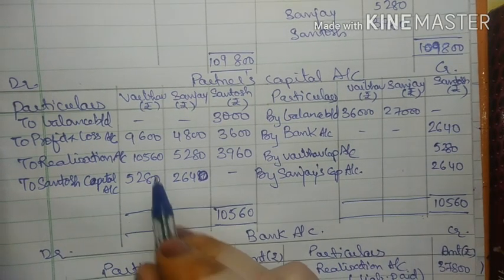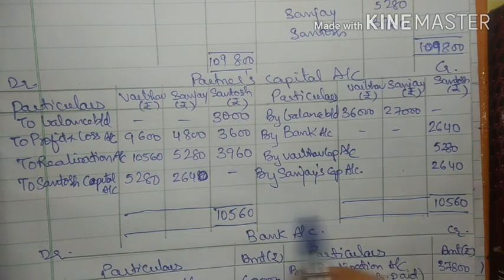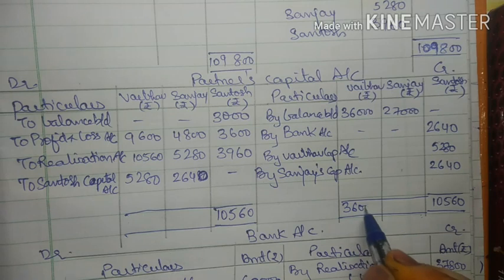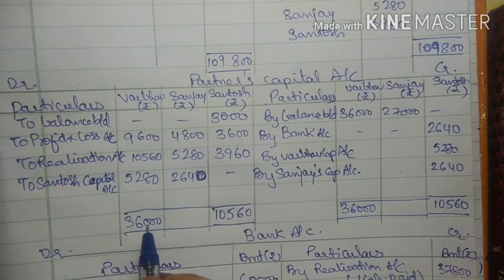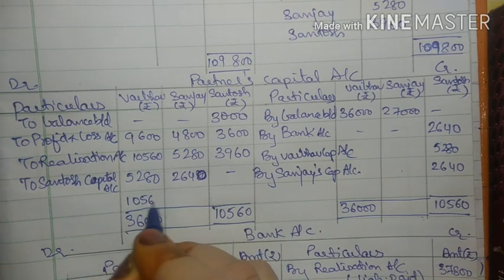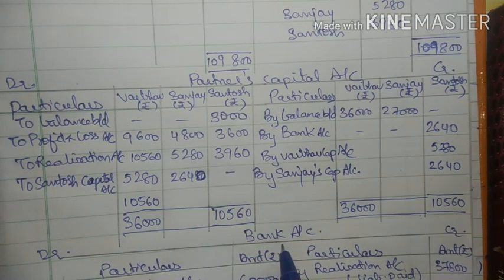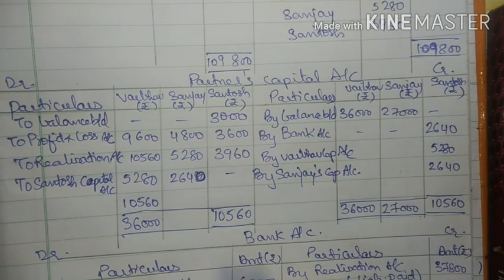Okay, so see Vaibhav's column. Vaibhav column total is 36,000, which is greater. So I will write here 36,000. From 36,000, when I deduct all the three amounts, I will get a balance of 10,560. For Sanjay, the total is 27,000.